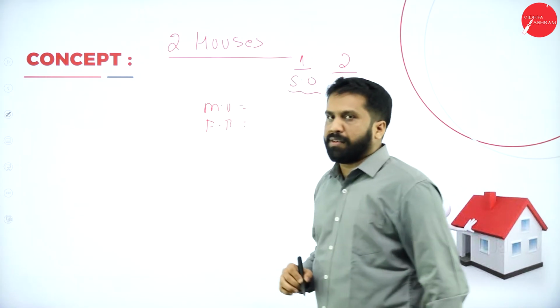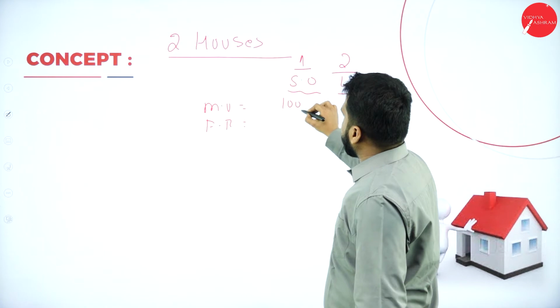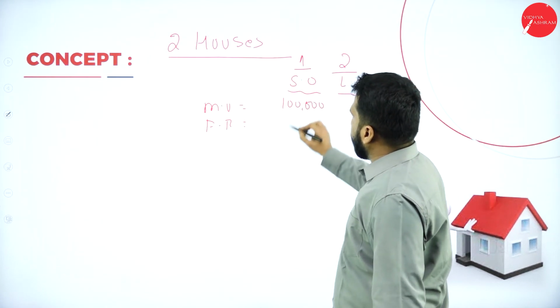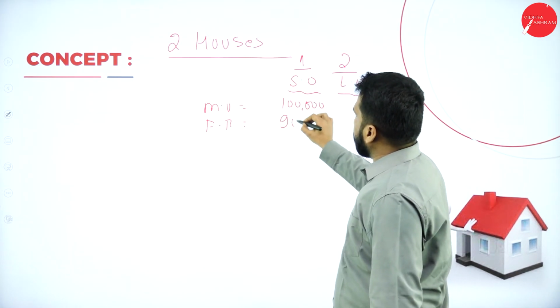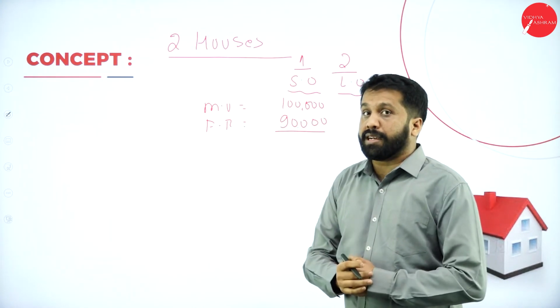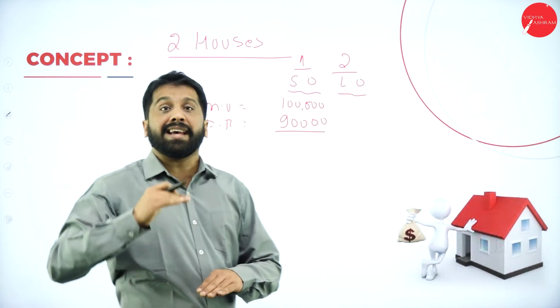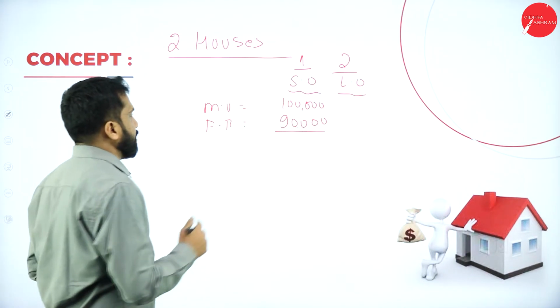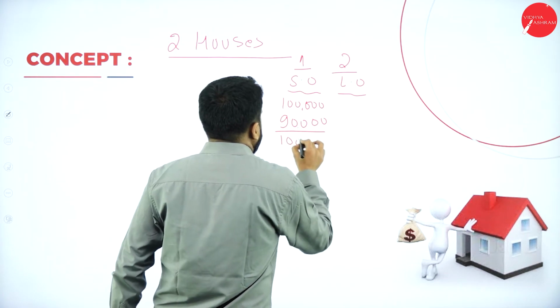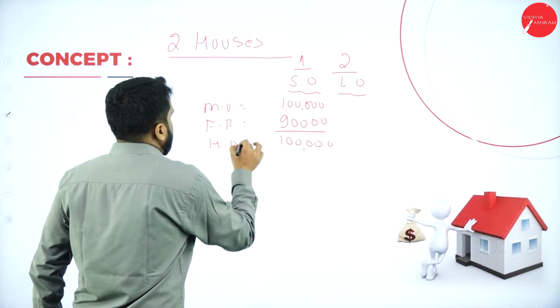So what is the municipal value? Just assume that the municipal value is 1 lakh. Your fair value is 90,000. So which one will we consider? Now, 1 lakh and 90,000, whichever is higher, the greater will be considered. We will consider 1 lakh. So, higher of the above.